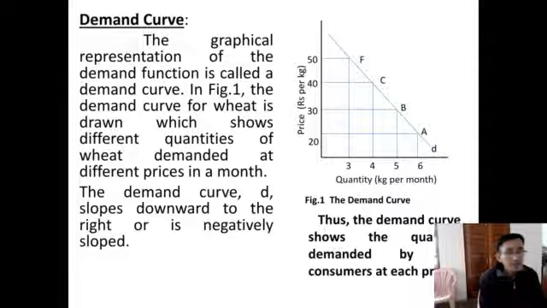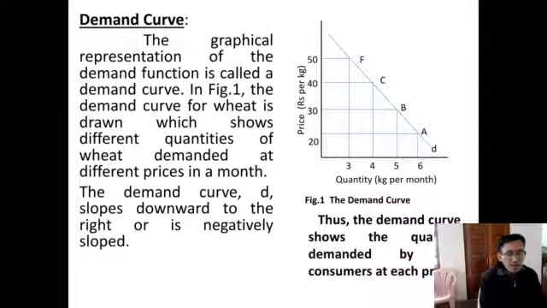If we join the combinations A, B, C, D, we can draw a curve, which we call the demand curve. The demand curve D slopes downward to the right, or is negatively sloped. It is not a positively sloping line.